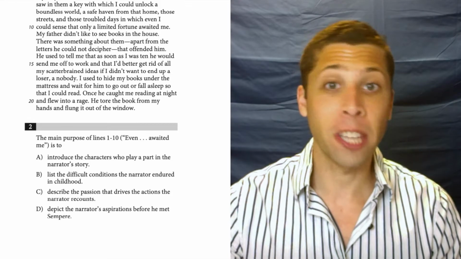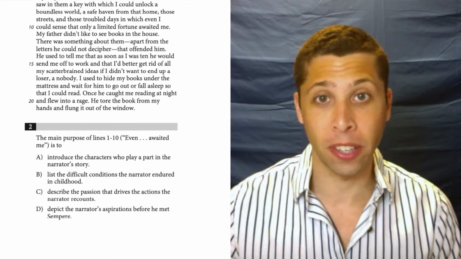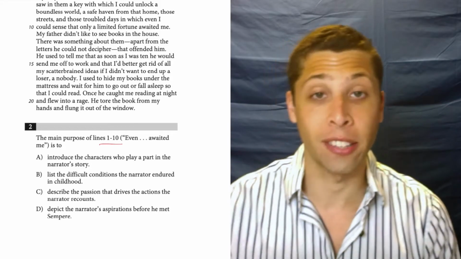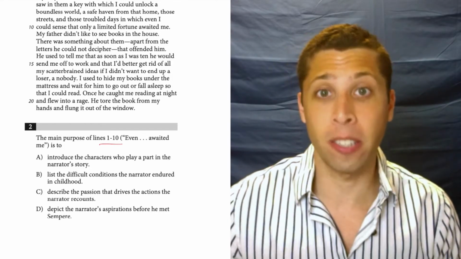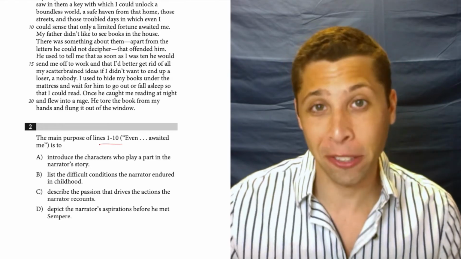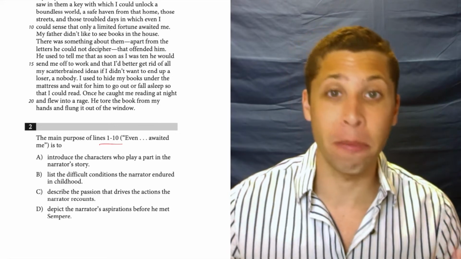Okay, now after skipping the first question, the second question has a line reference, so we can do this one very easily. It tells us to go to lines 1 through 10. It's just asking for the main purpose. So we should go back, read a sentence before, or in this case after, because there's no sentence before, but get the context and then just try to get a dumb summary of what's going on.